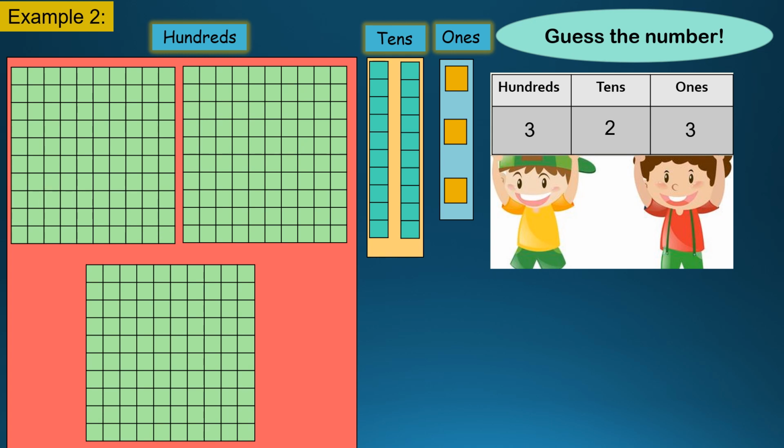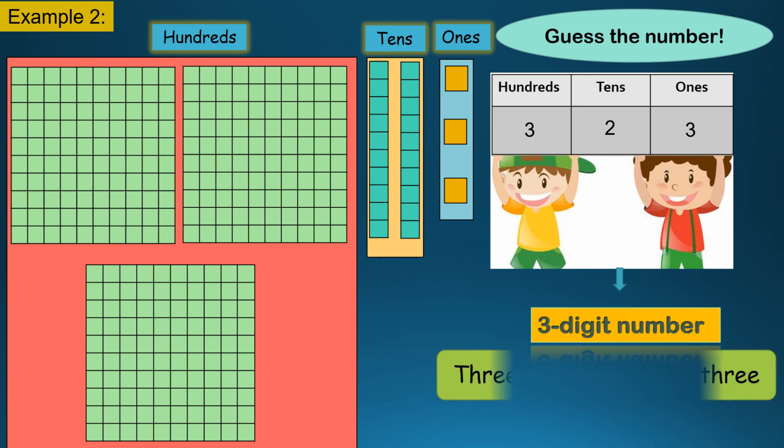Now it's pretty easy when we have these groups of tens, hundreds and all to count and write the number, right? So now what is this? This is again a 3-digit number, because we have 3 digits, 3, 2 and 3, with 3 places, hundreds, tens and ones. It's a 3-digit number. And how do we read the number? 323. That's how we read the number. We'll learn how to read the number in the next slide.